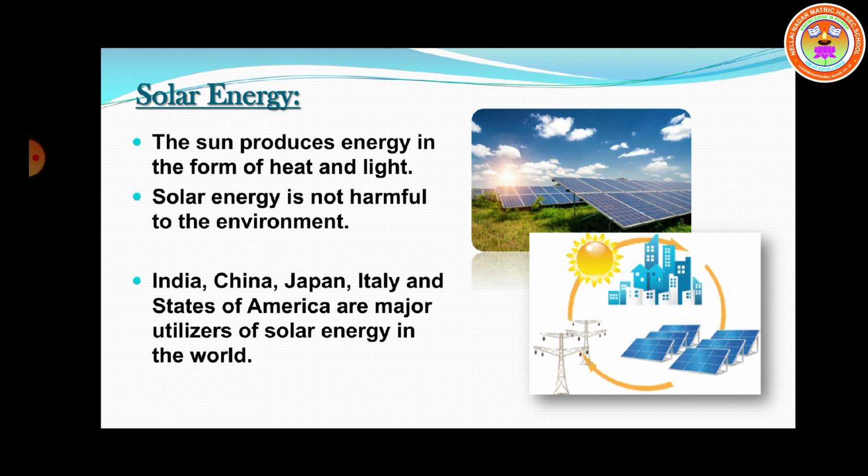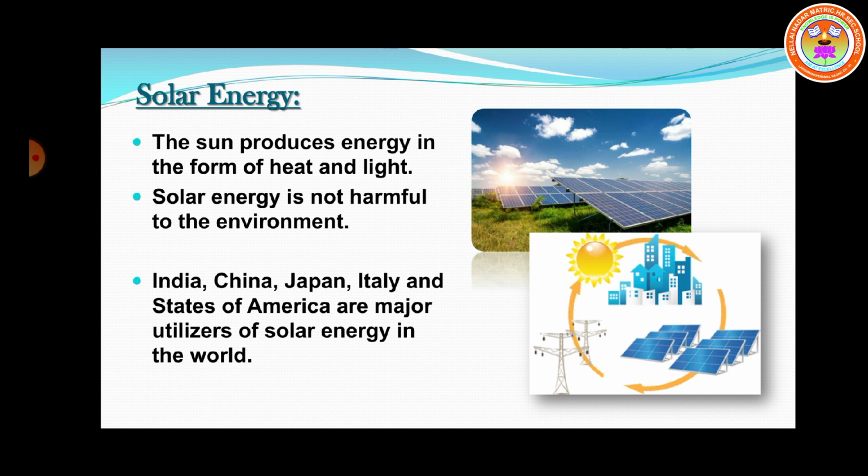Solar energy, example, solar energy. The sun produces energy in the form of heat and light. Solar energy is not harmful to the environment. Photovoltaic devices or solar cells directly convert solar energy into electricity.